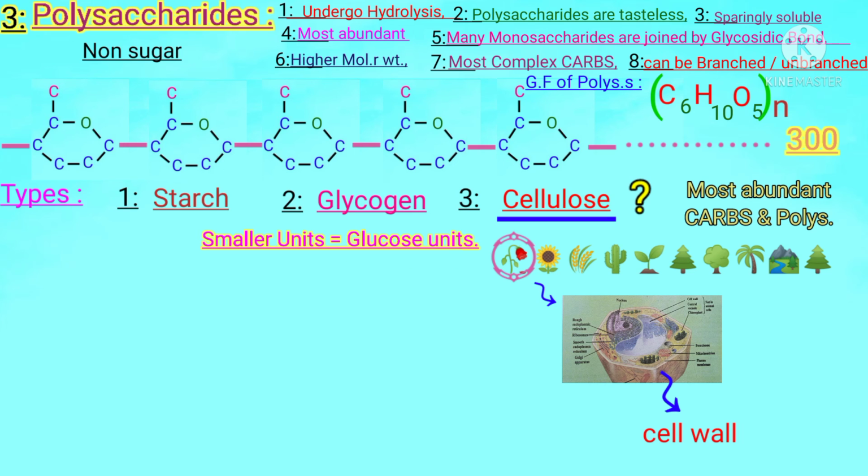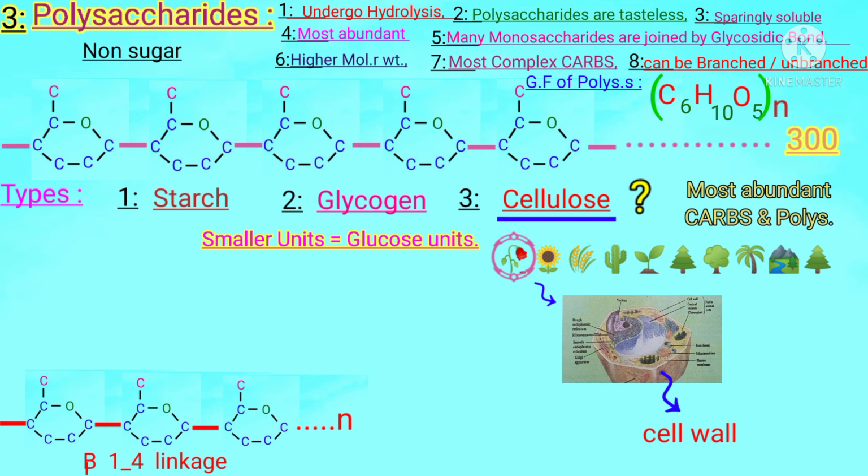But there is a big difference. What is it? Let's see. One glucose has joined to a second, then a third, and finally n, many glucose units joined together. Students, here the linkage is very different, very special. It is not alpha 1-4 as in the case of starch and glycogen, but beta 1-4. That is a very big difference, because in starch it is alpha 1-4, in glycogen alpha 1-4, but in cellulose the linkage is beta 1-4.